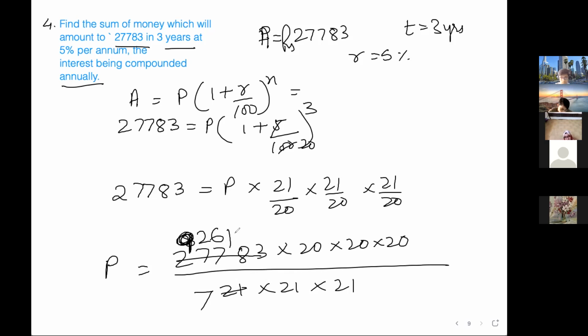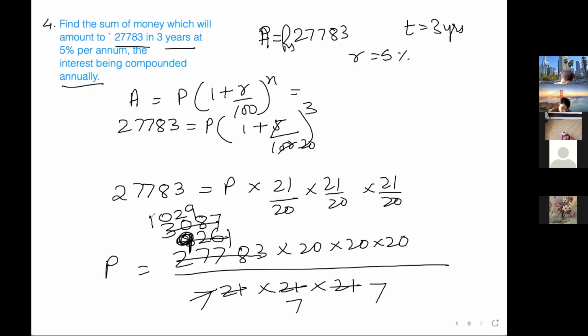Okay. Again by 3, 3 7s are 21, 3 3s are 9. 0, 24. Again it will go by 3. 3 1s are 3, 0, 3 2s are 6, 7 8. 3 9s are. Now it should go by 7.